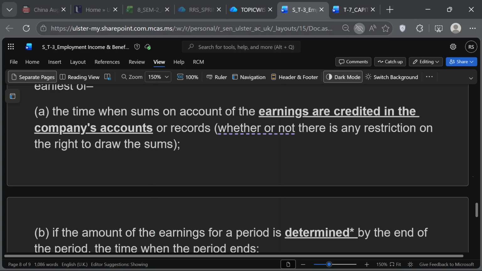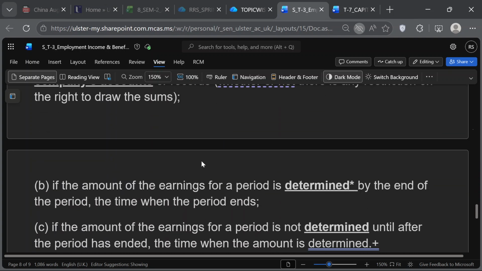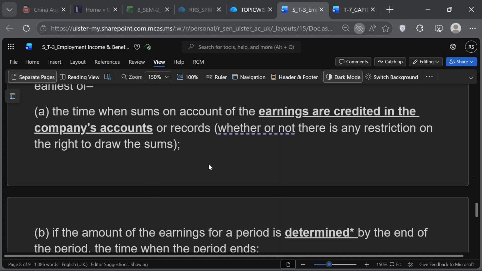Now look at rule 3, A, B, and C. A is that the earnings are credited in the company's accounts. You can go back and play back the video, as I did a detailed example. Earnings credited in the company's accounts means they make an entry, like credit bonus payable to Hazel and debit bonus expense, but the money is not paid to Hazel. We put some condition. Hazel is a director, so she can control a lot of things in the company. She says don't pay me the bonus this year because I think next year tax rates will drop, so pay it to me next year, and then it will be taxed next year. But the tax department is too clever. They don't want to allow that.